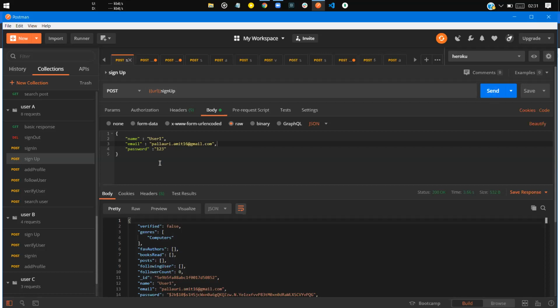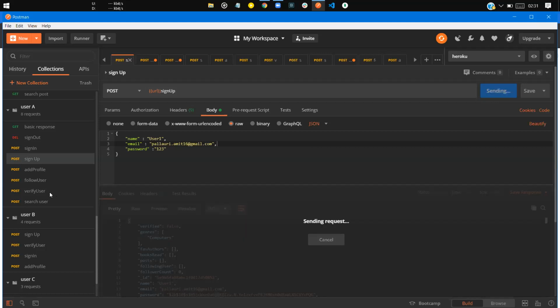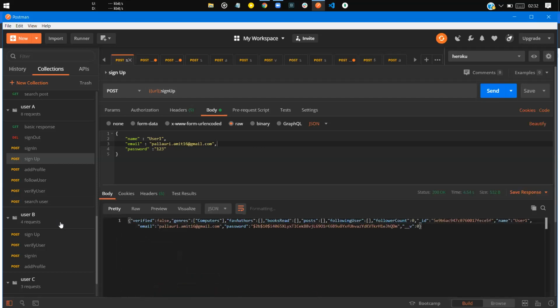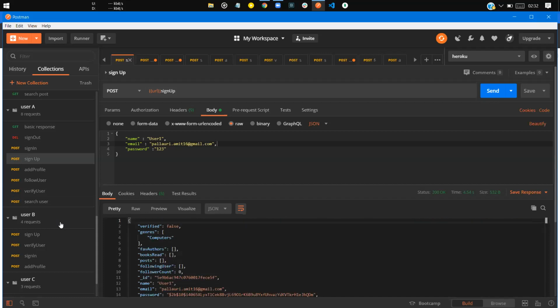Let's sign up. We have added a verify user process, where the user has to verify his mail ID, otherwise he can't sign in further. So yeah, I'll check for those verification codes here. Let's wait for the response. Yeah, it has been sent. So let me check it in my mail ID.